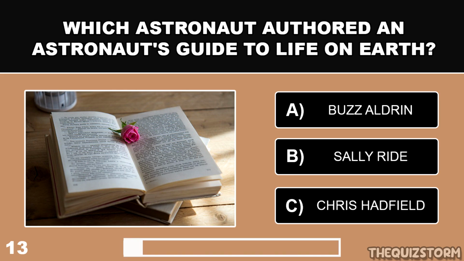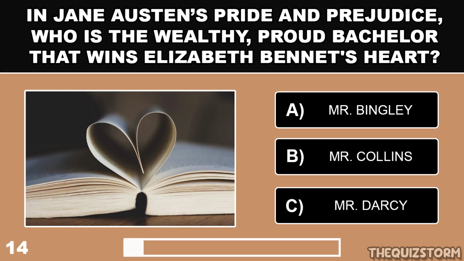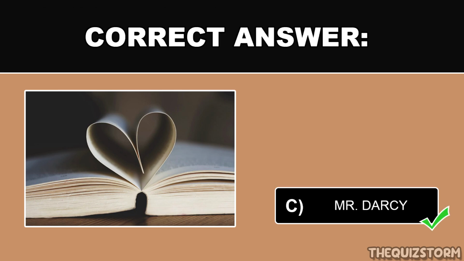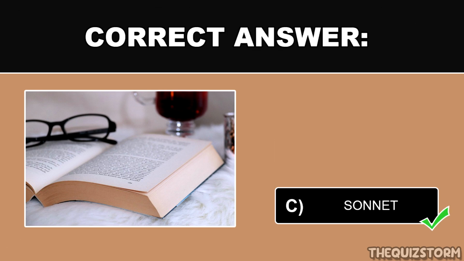Which astronaut authored An Astronaut's Guide to Life on Earth? And the answer is Chris Hadfield. In Jane Austen's Pride and Prejudice, who is the wealthy, proud bachelor that wins Elizabeth Bennet's heart? And the correct answer is Mr. Darcy. What type of 14-line poetry with the set of rhyme scheme is often associated with Shakespeare? And the correct answer is sonnet.